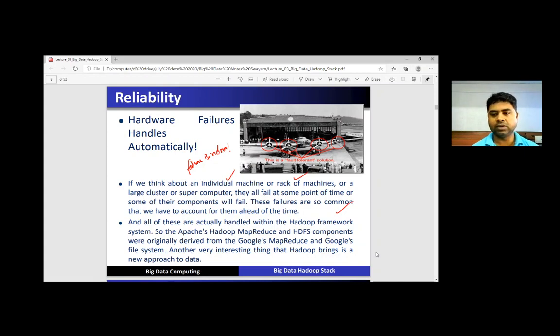These failures are so common that we have to account for them ahead of time. And all of these are actually handled by the Hadoop framework system. The Apache Hadoop MapReduce and HDFS components were originally derived from Google MapReduce and the Google File System.